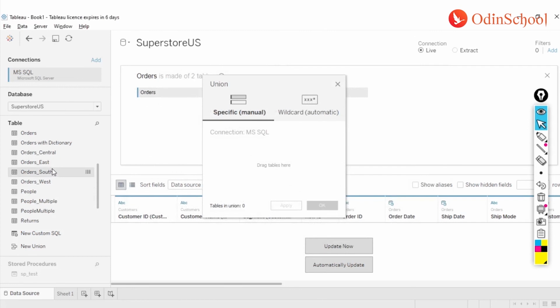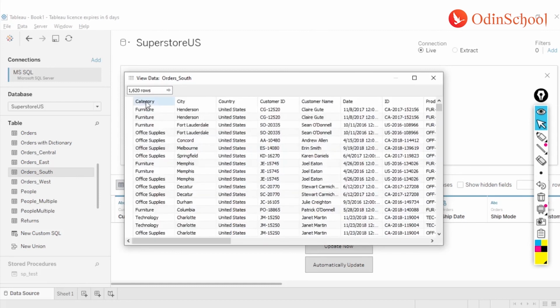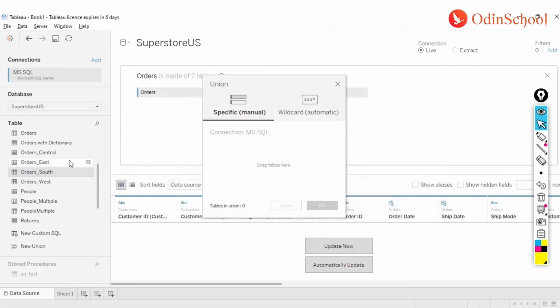Similarly, if I go to the South data over here, again my data starts from category, city, country, and so on. And if I traverse, I will see the region as South. So all the columns are the same except for the data differing in the region value. In this case, I can just drag my orders from east, orders from south, orders from west, and you see I have a union connection established over here. And I can click on OK.